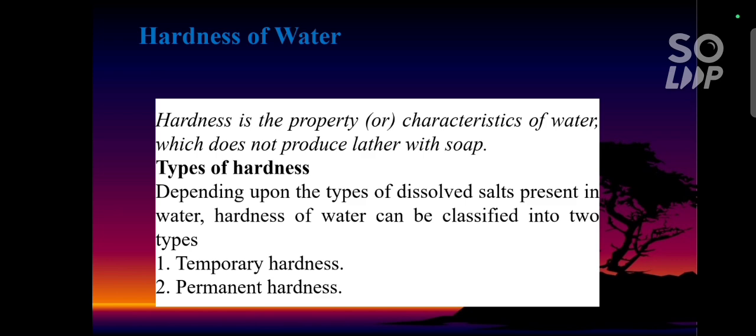It can be removed by boiling the water and adding lime to the water. Then second one is permanent hardness. Permanent hardness is due to the presence of chlorides and sulfates of calcium and magnesium. It cannot be removed by boiling the water, but it can be removed by the lime soda process and zeolite process.